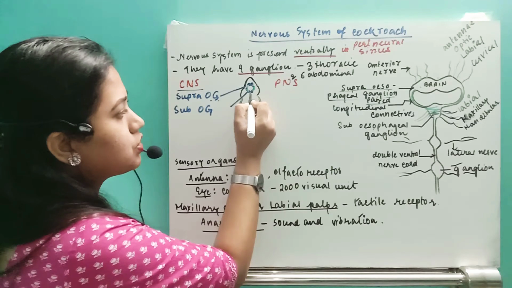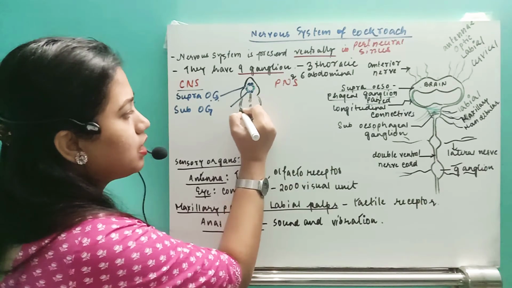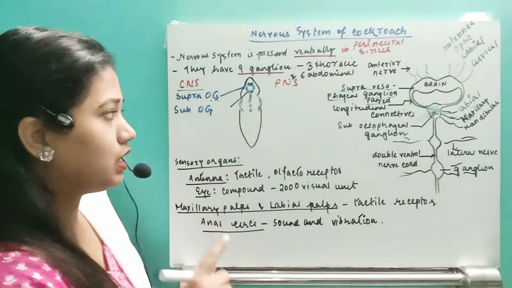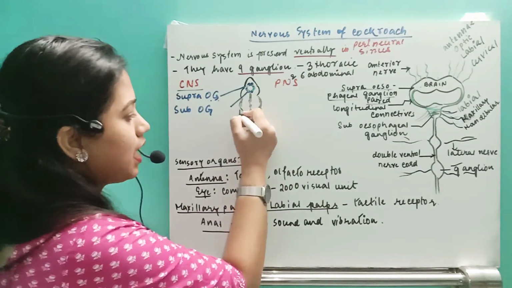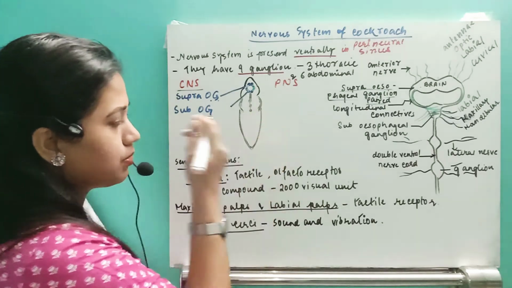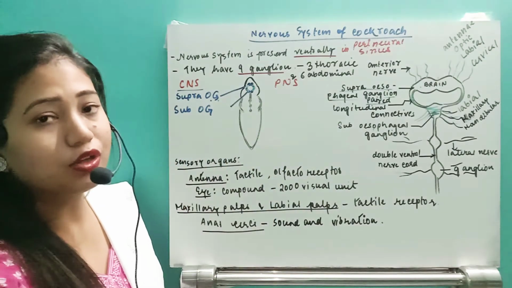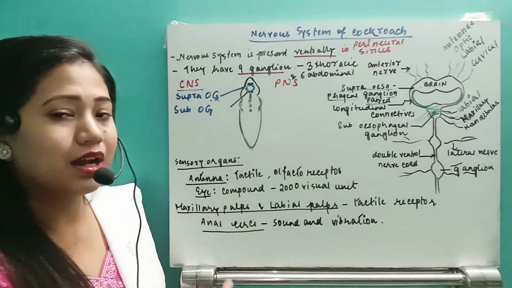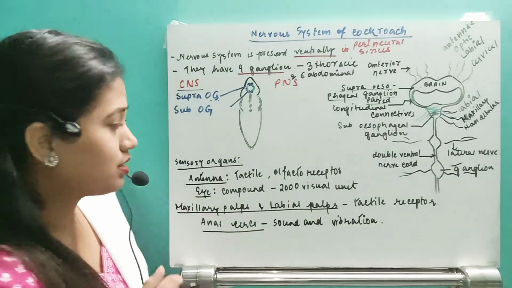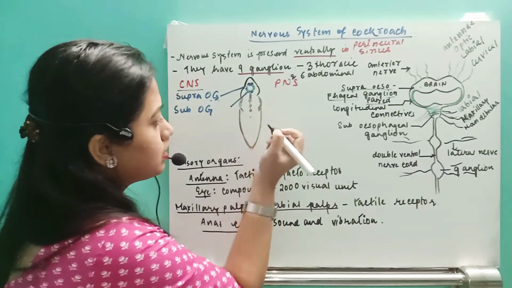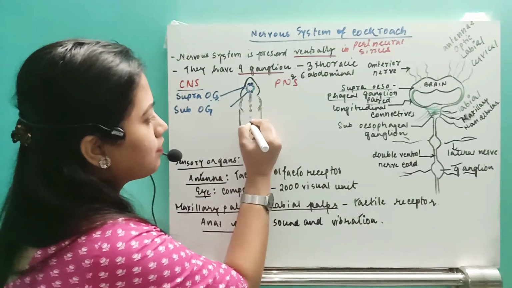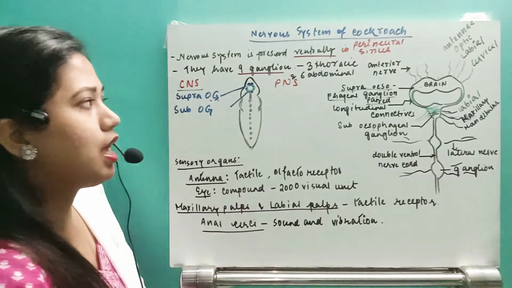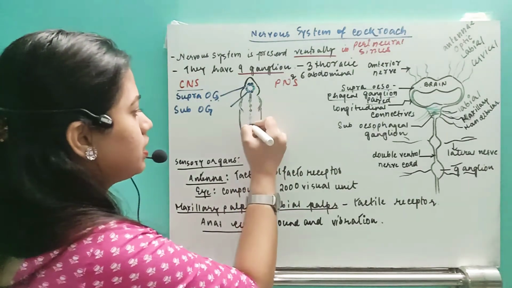In the thorax region, they are going to have 3 ganglia. So 3 ganglia are present in the thorax, and in the abdomen, suppose this is the abdomen, they are going to have 6 segmental ganglia in all the 6 abdominal segments. So in this abdomen region, they are going to have 6: 1, 2, 3, 4, 5, 6. And all of them are connected with each other.